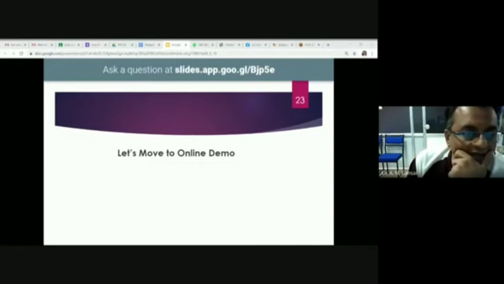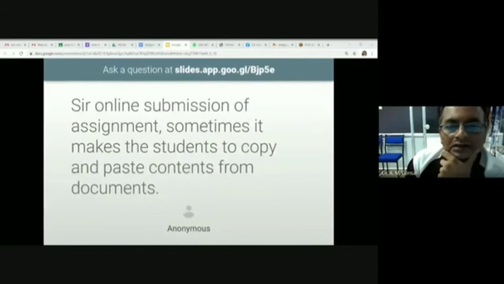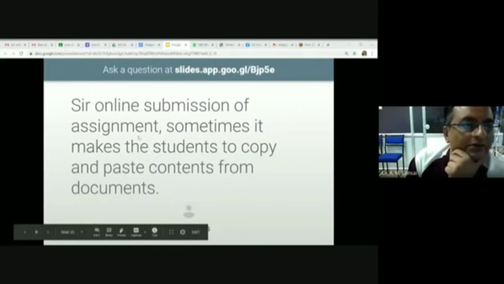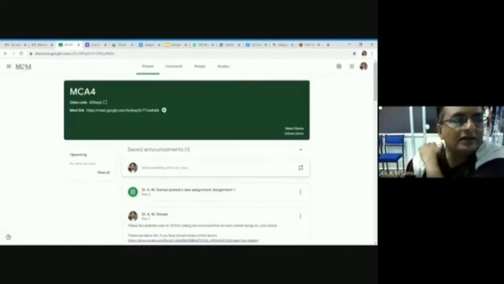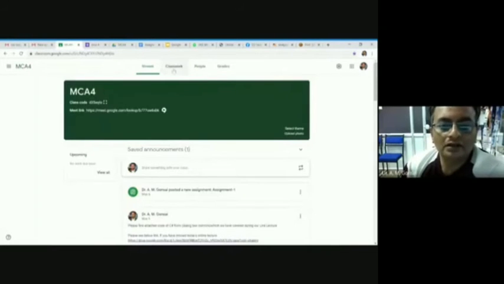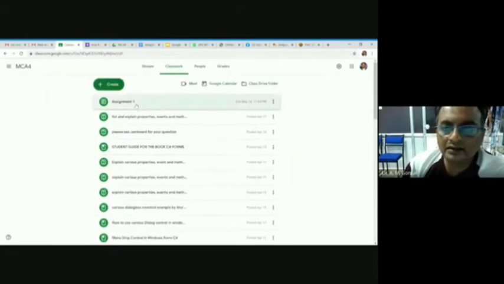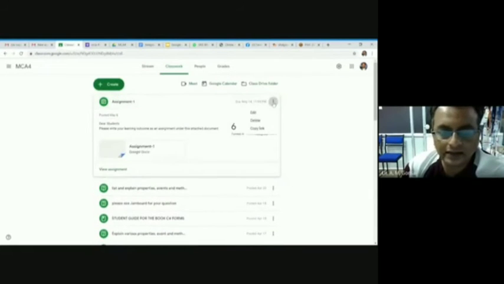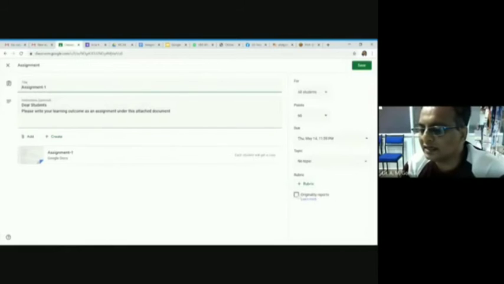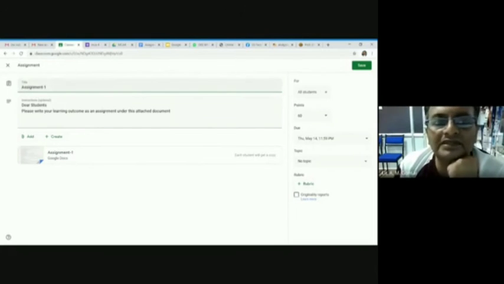Online submission of assignment sometimes makes students copy and paste content from a document. Look, this is there. This is the question by Anonymous, name not displayed, but look here. And once you go to the question, assignment, edit, view assignment. Here is the view assignment. You can edit. Look at edit. Here is the originality report. Do you see? This originality report is just like a plagiarism check.